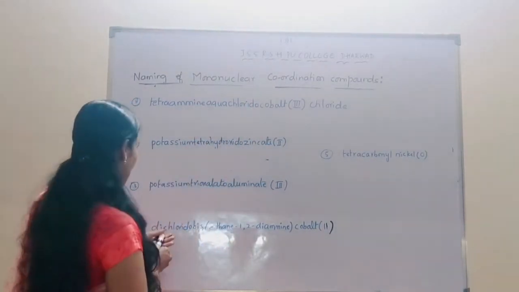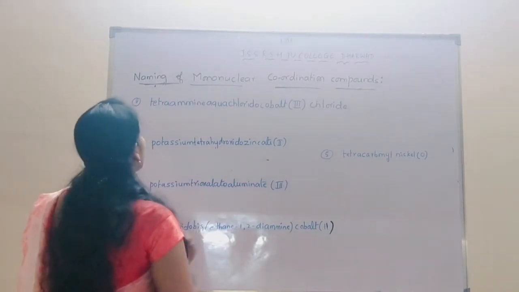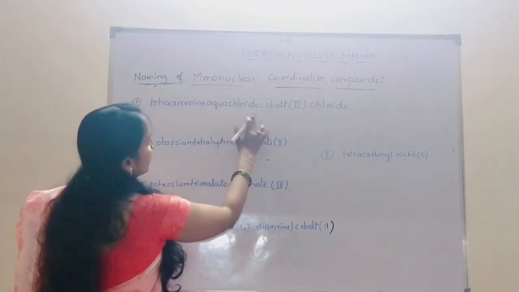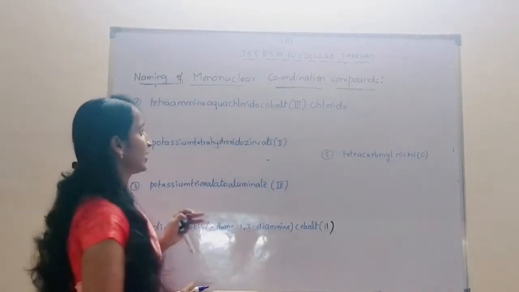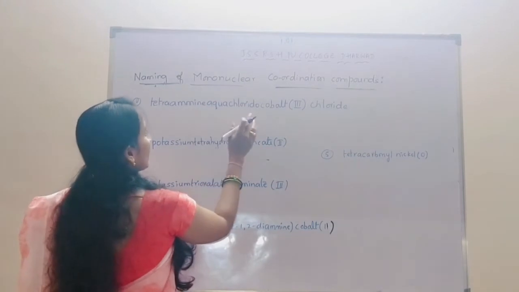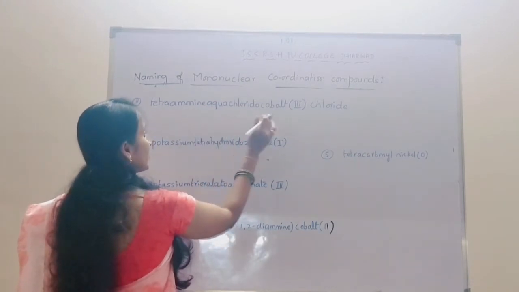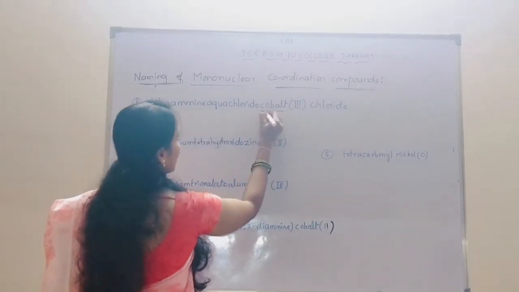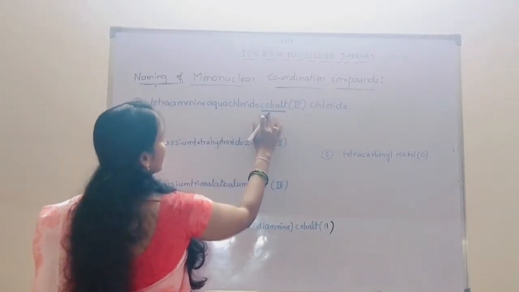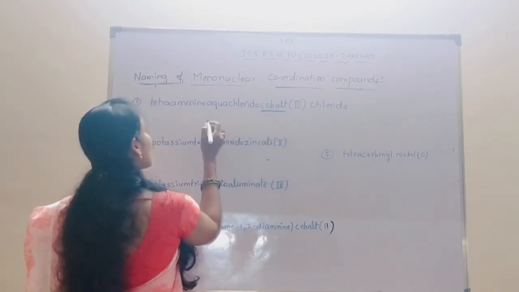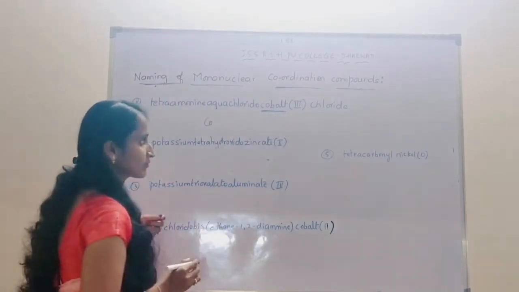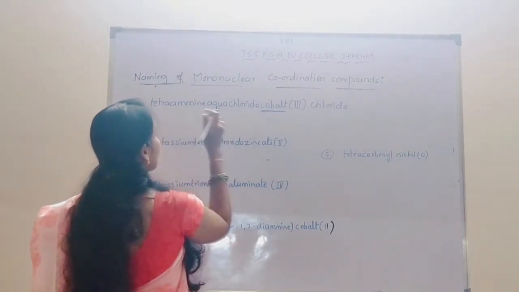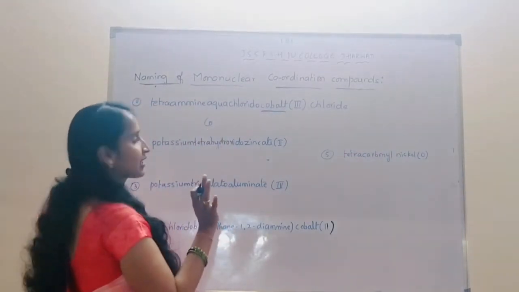Okay. So let's start with the first example. So tetraammineaquachloridocobalt(III) chloride. Understood? So here first we have to write the symbol of the metal ion. So what is the symbol of the metal ion? So only one metal ion is present in the coordination compound, that is cobalt. The symbol should be written first. Then the ligands should be written according to alphabetical order.